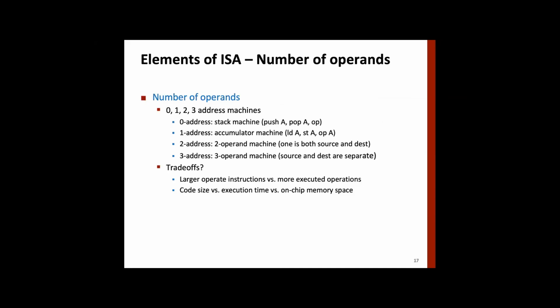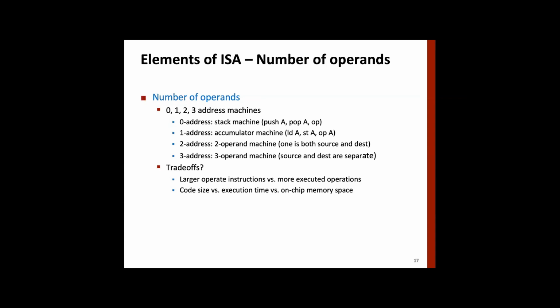Then the number of operands. There are instructions with 0 operands, which could be a stack machine. We'll not study that. There are machines with just 1 operand. There are machines where instructions have 2 operands, where the source and destination are the same register. Say you add A and B and move the data to A. So A comes twice, which means you don't need 3 registers, but 2 registers.